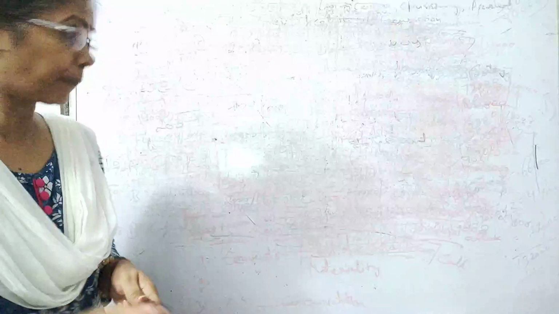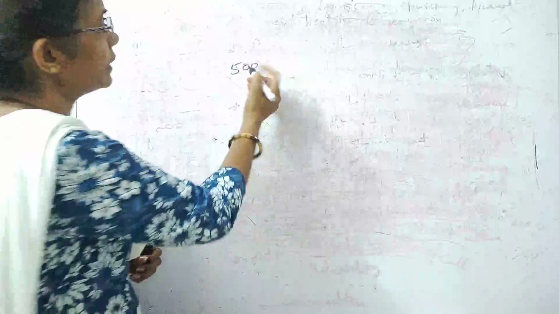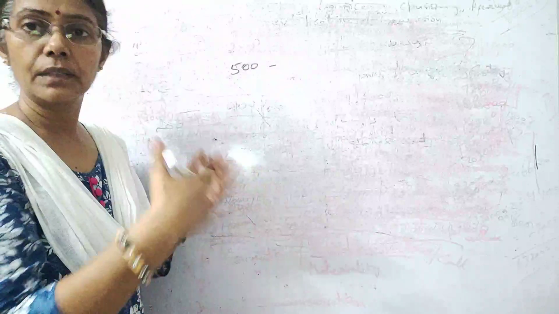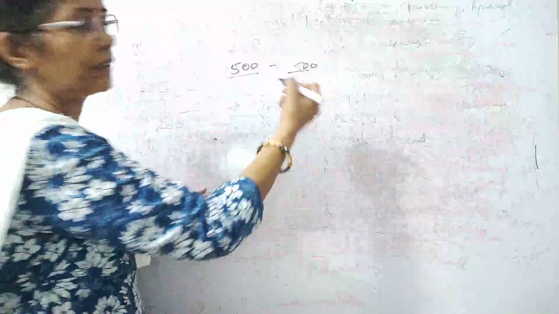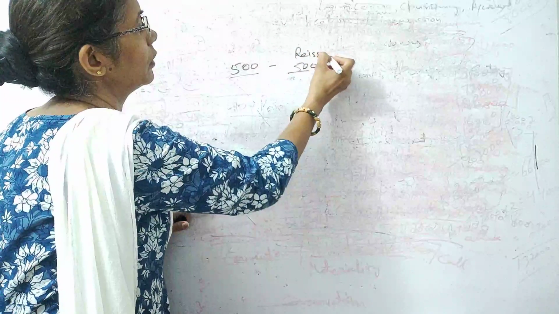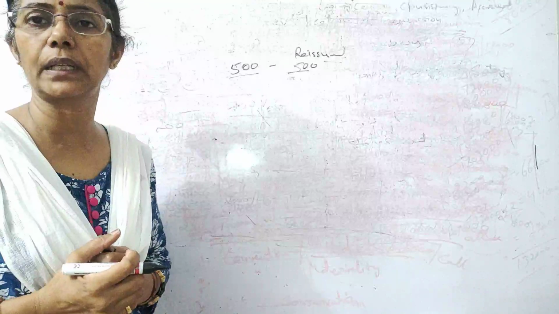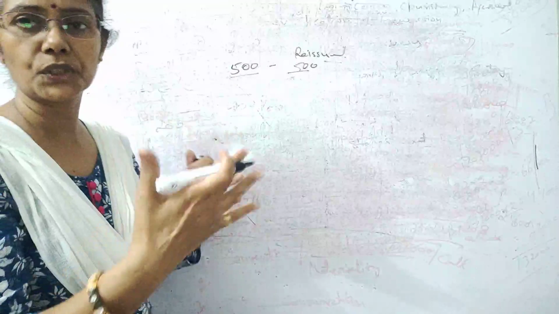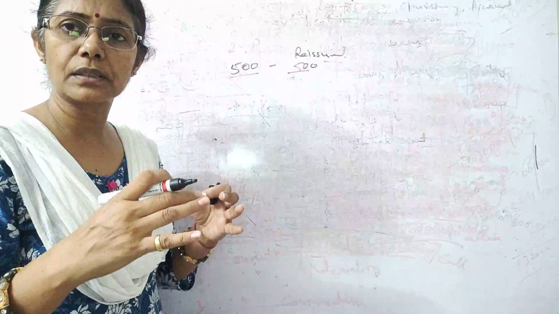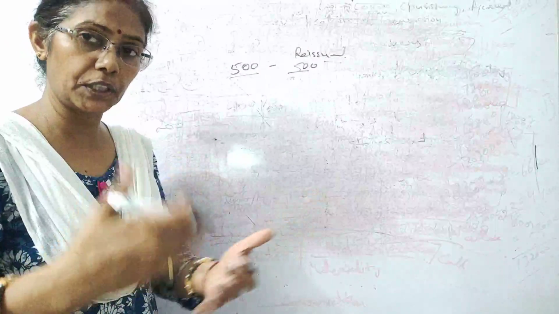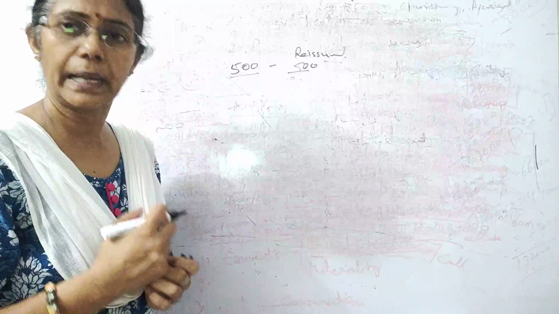So students, suppose you have forfeited 500 shares, and in yesterday's class we reissued the whole number of shares, all the shares you have reissued. In this case, whatever amount we have in the forfeiture account, after adjustment we adjust it on the discount. So if you are reissuing the shares at a discount, this forfeiture amount has been adjusted on that.